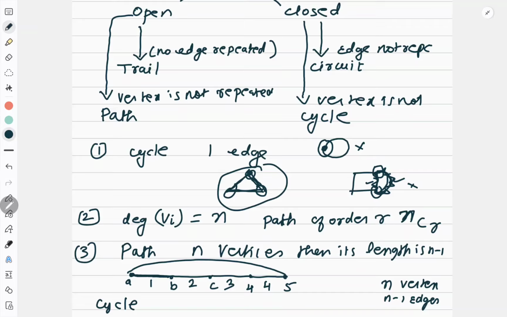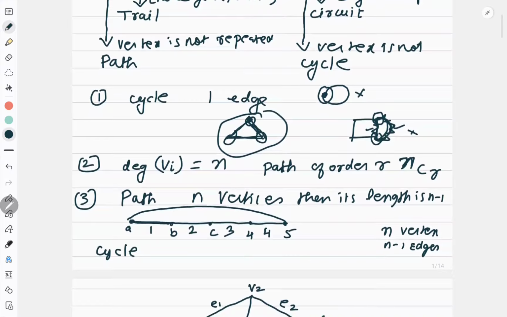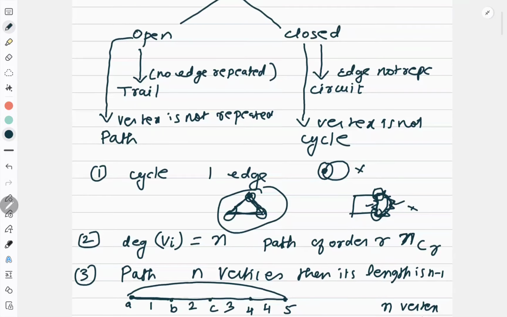So if I enter a vertex, I will come out of that vertex and I will never enter the same vertex again, otherwise it will contradict the definition of a cycle. That is the reason in a cycle the degree of each vertex is always 2. Correct? Now, what is the next property?